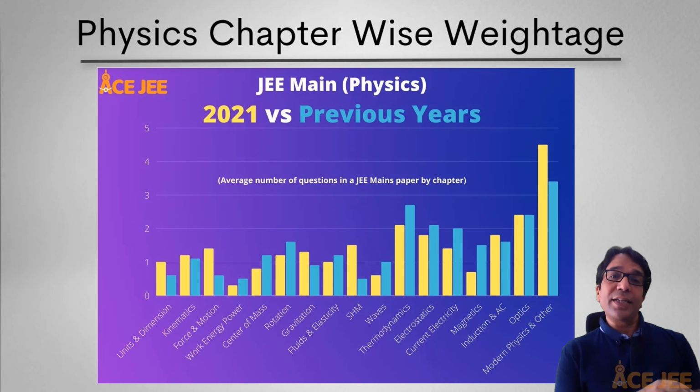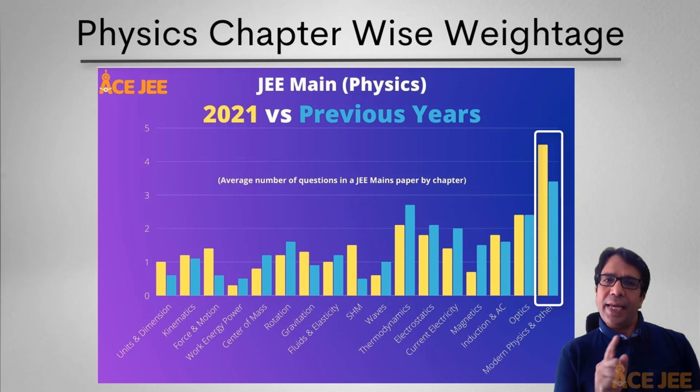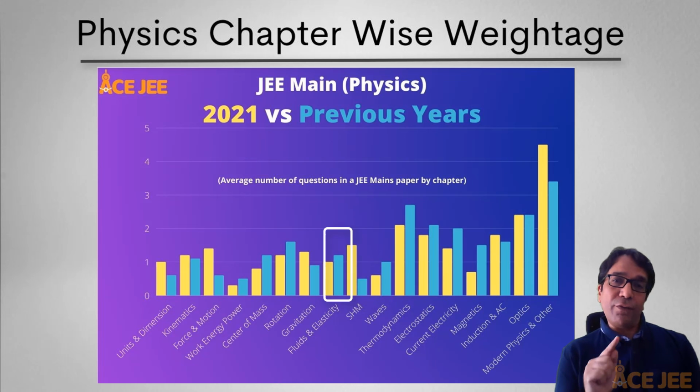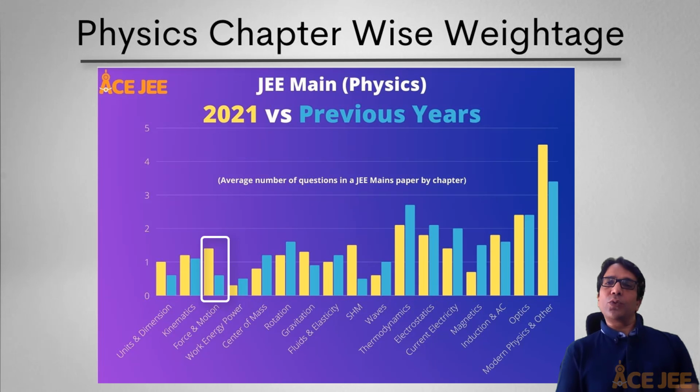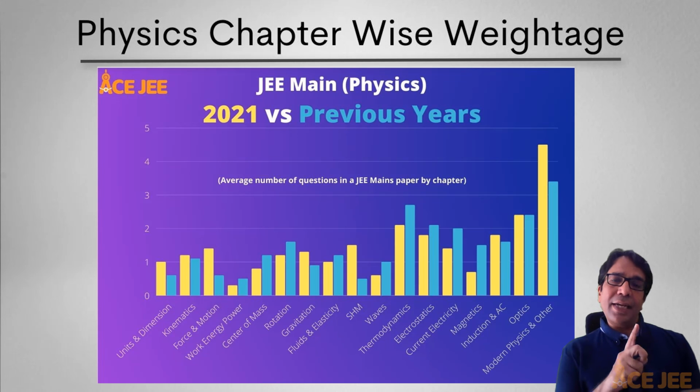Now, among the various chapters, there have been slightly more questions from modern physics and semiconductors communication and simple harmonic motion and force and motion in JEE Main 2021, February and March exam papers. On the other hand, magnetics and current and electricity saw fewer questions. And that concludes our brief discussion on the JEE Main physics chapter-wise weightage.